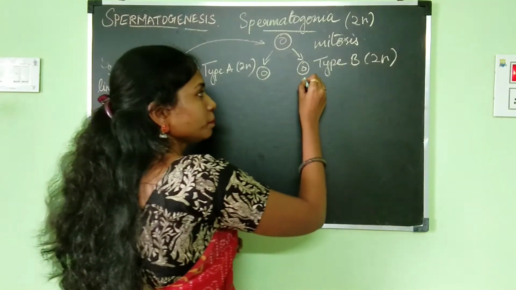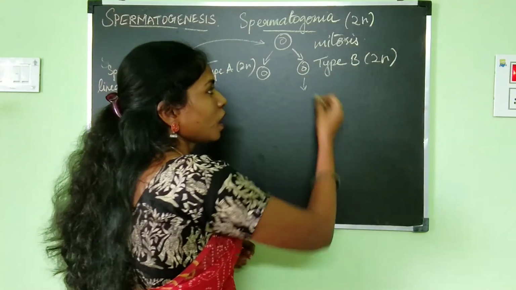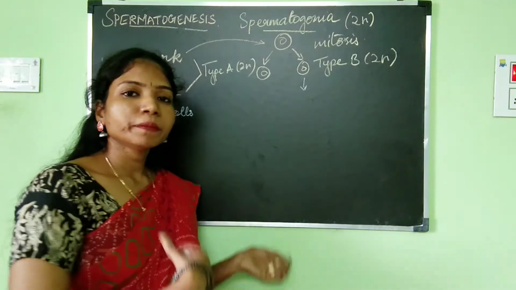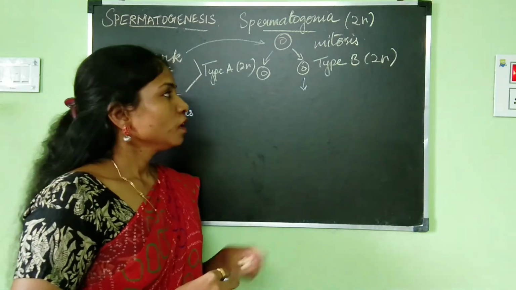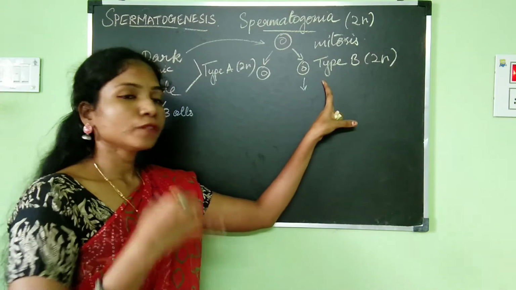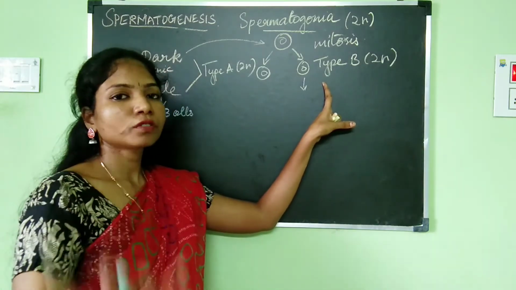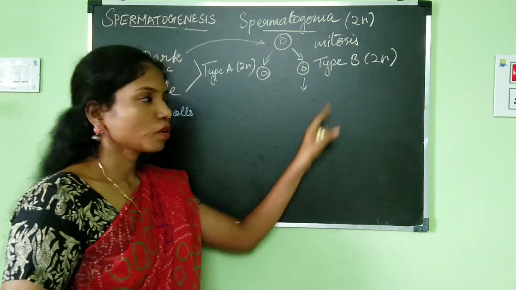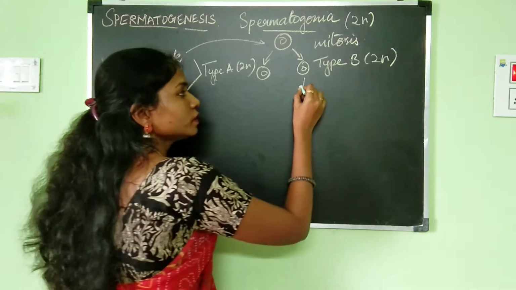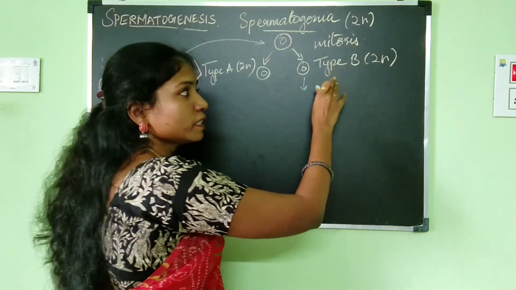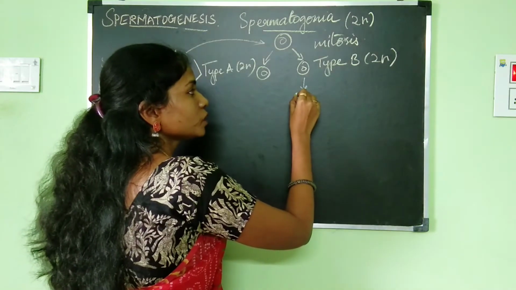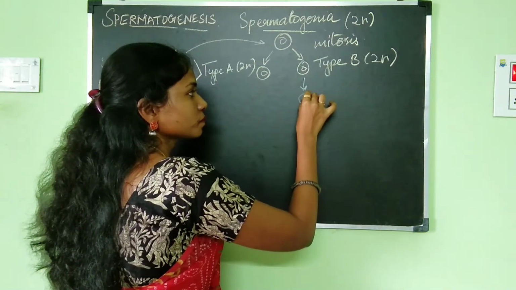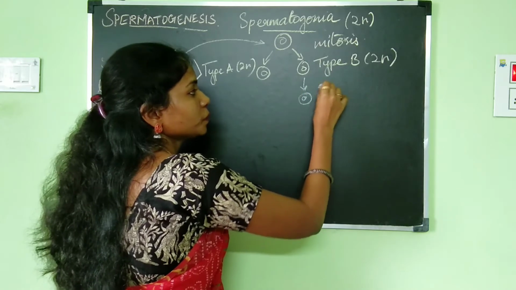The type B cells are the cells which are going to be developing into the spermatozoa or the sperms. So it is the type B cells, coming from the spermatogonia, which are going to develop into the sperms. This type B cell will divide, and it will give rise to the primary spermatocyte.